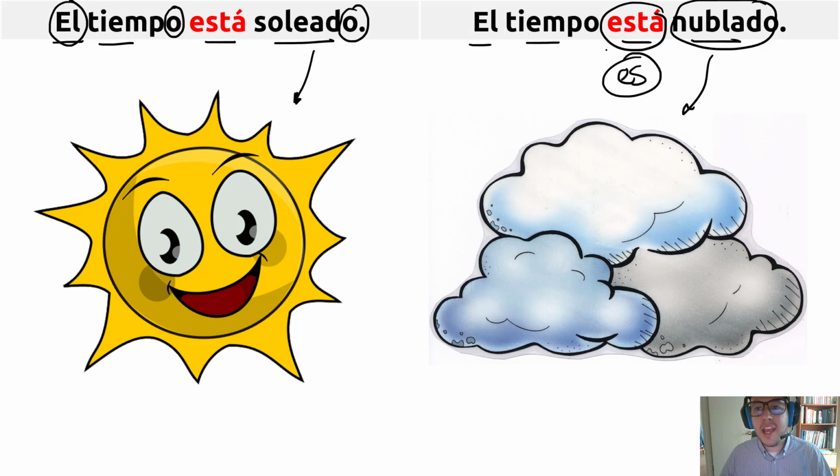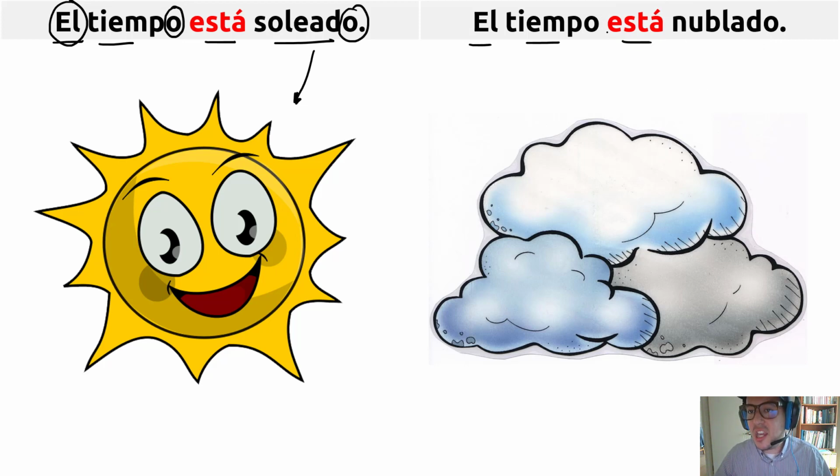It could be some area like England or Ireland, always cloudy, but it doesn't matter, because even if most of the time it's cloudy, eventually someday it's going to be sunny. So weather is always changeable. We have to use the estar verb. The ser verb in this case doesn't make sense.